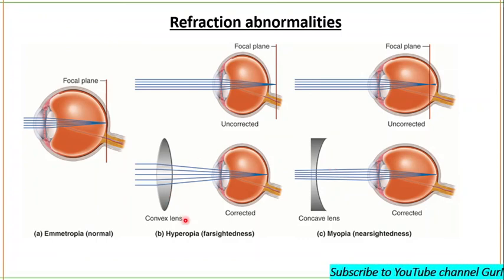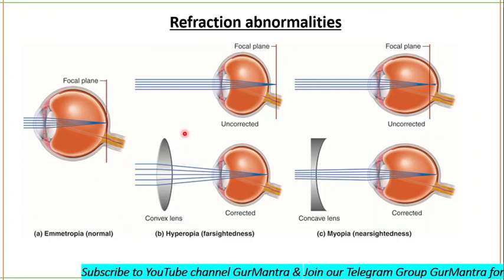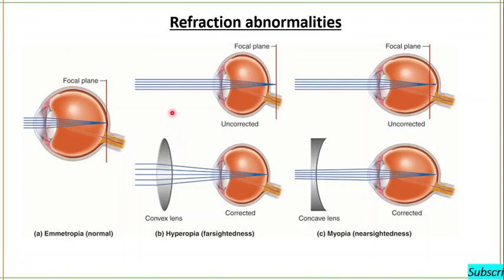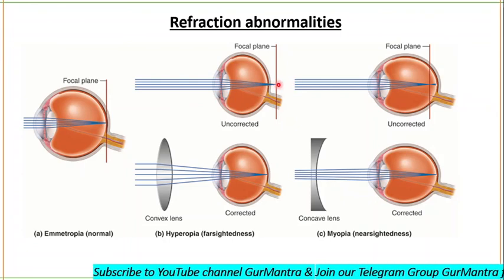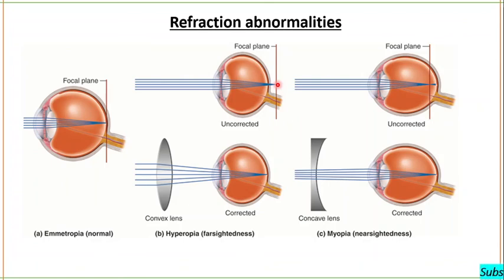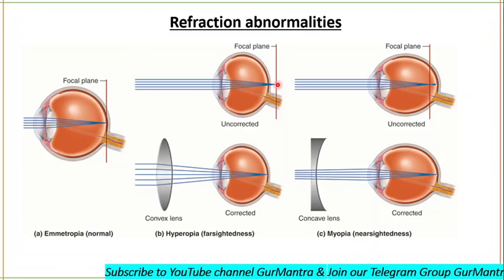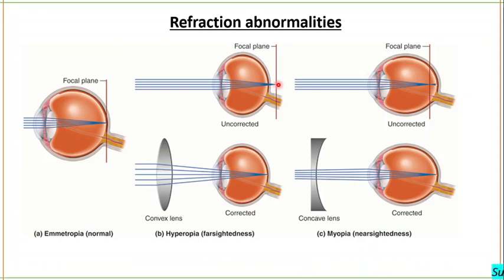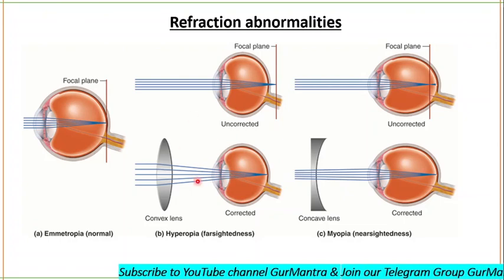Hypermetropia or hyperopia occurs when the eyeball length is short relative to the focusing power of the cornea and the lens, or the lens is thinner than normal. So the image converges behind the retina. A hypermetropic individual can see distant objects clearly but not close ones, and the distance of clear vision becomes larger than 25 centimeters. So a biconvex lens is placed and hypermetropia is now corrected, kind of cured, I can say.